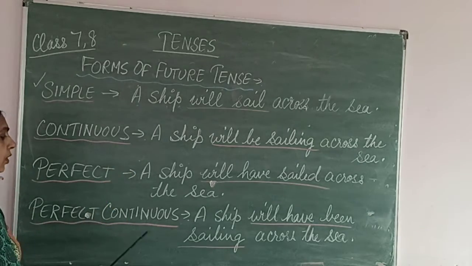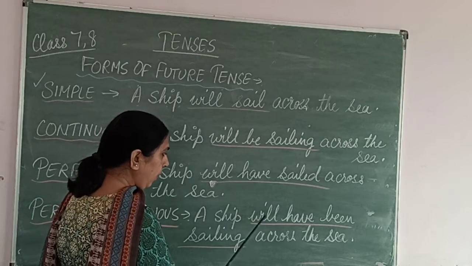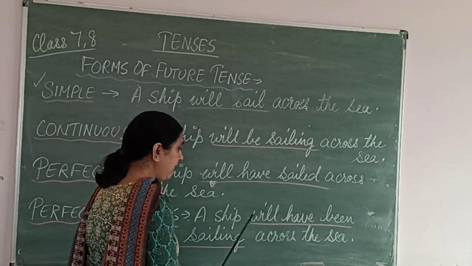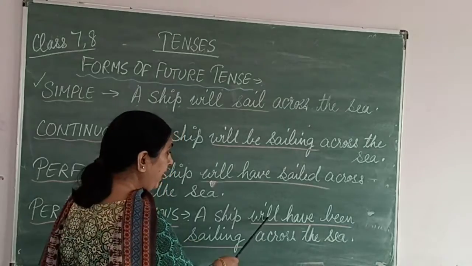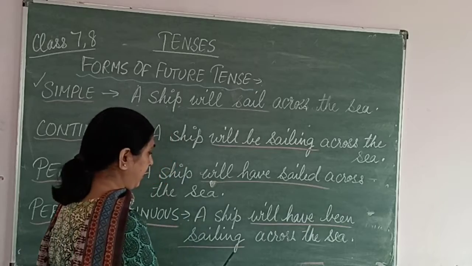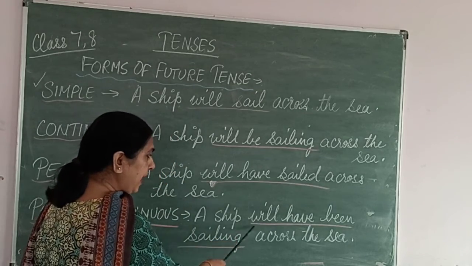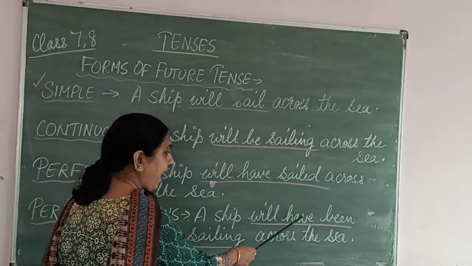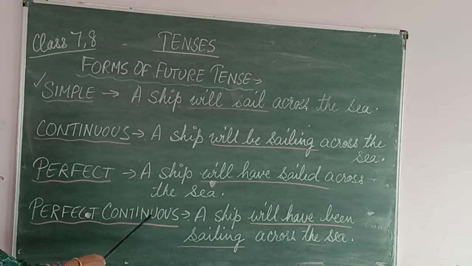Now future perfect continuous. Future perfect continuous tense. Example, let's see. A ship will have been sailing across the sea. So what is added? Will have been sailing. The verb will be in the ing form. Will be there because it is future tense, and have been added, right? Because it's perfect continuous tense.